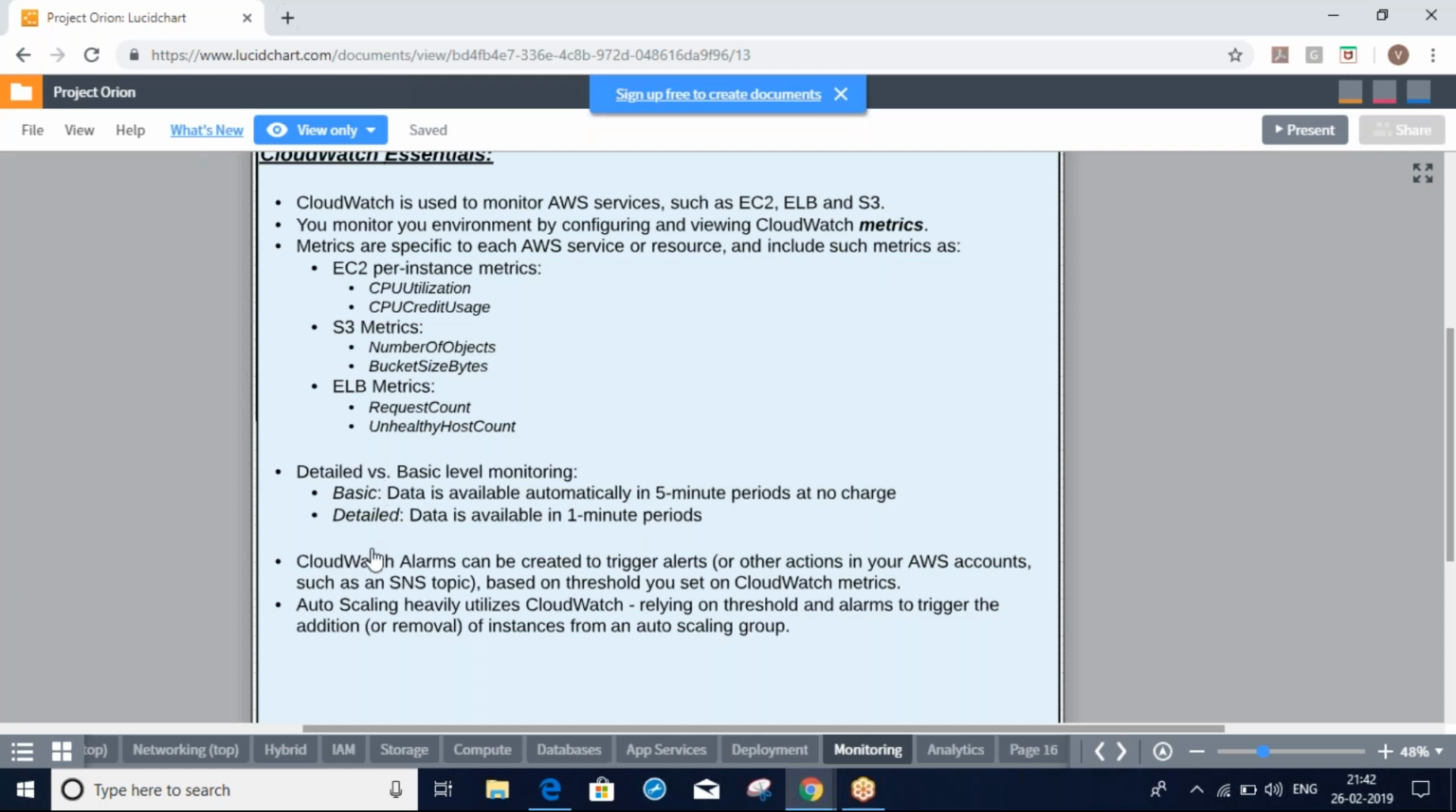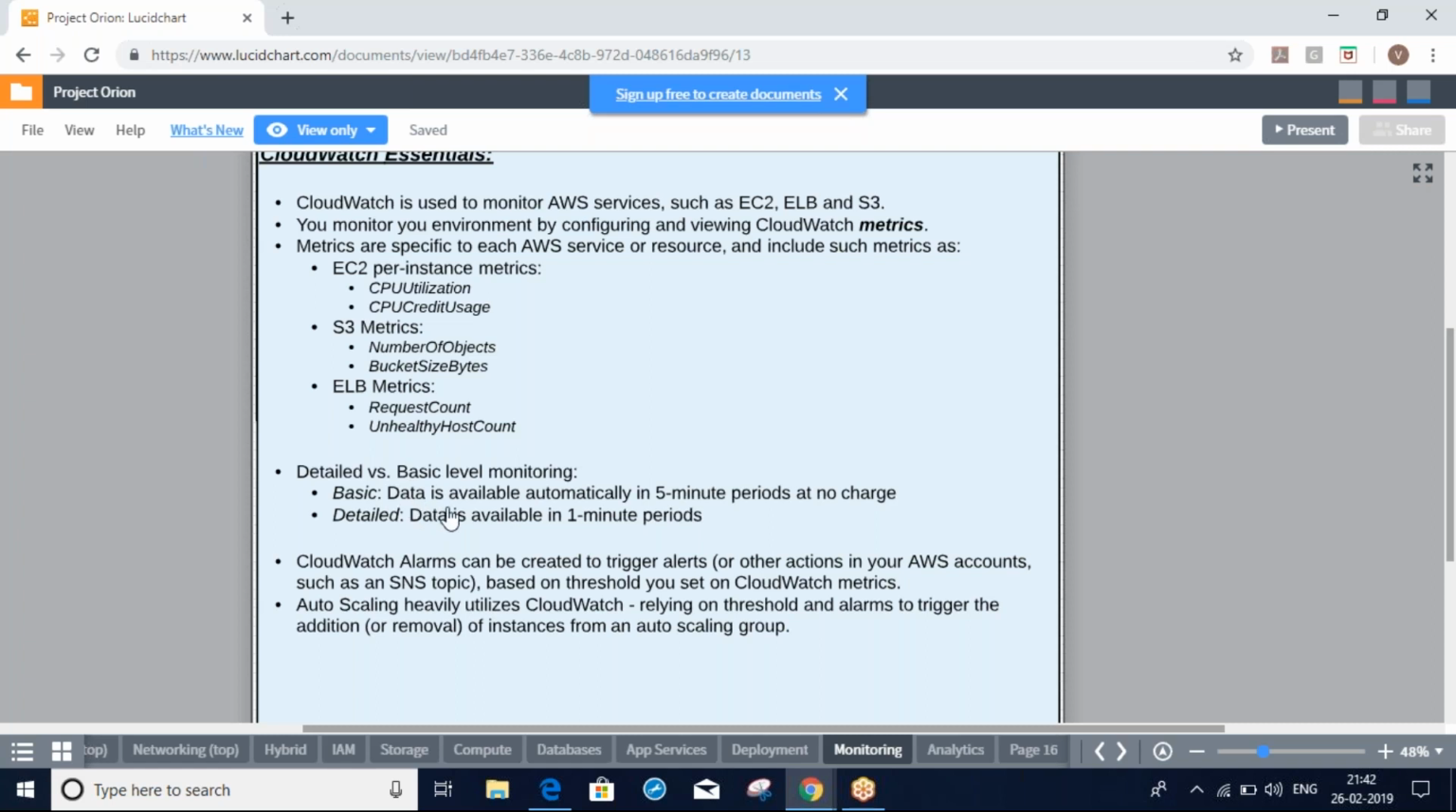This is very, very important. In an interview they may ask. There are two types of monitoring: basic and detailed. Basic data is available automatically in a 5 minute period at no charge. Basic is free. Detailed data is available in a 1 minute period with a charge. It is not free. Basic is free, detailed is not free. Here they will charge something.